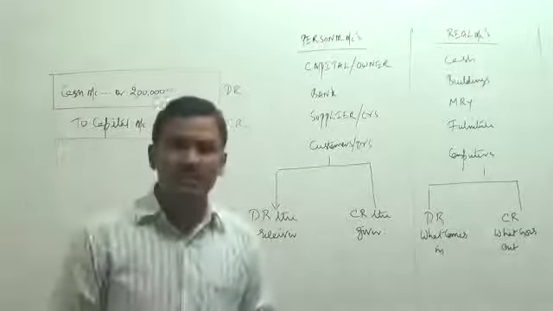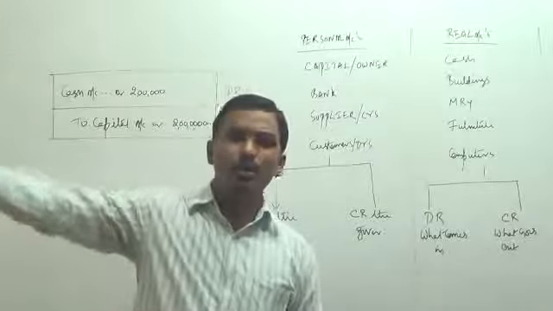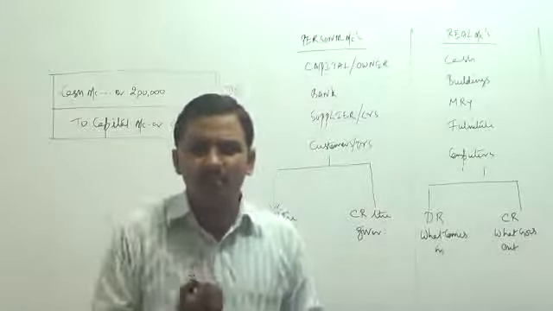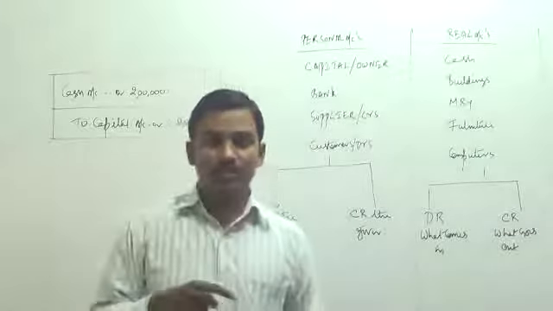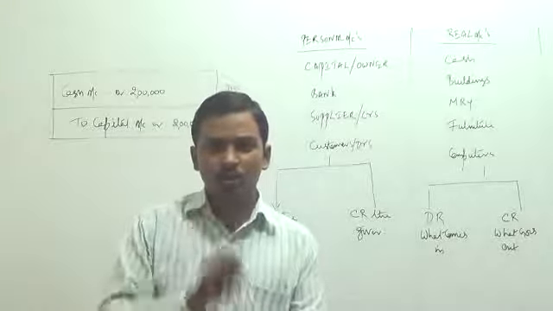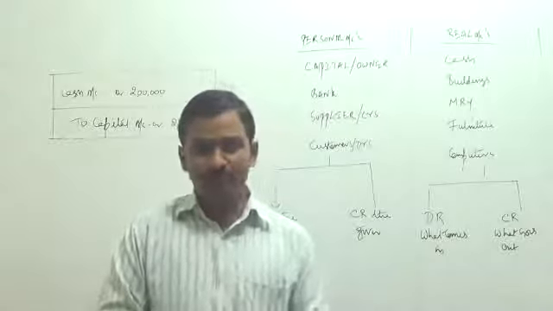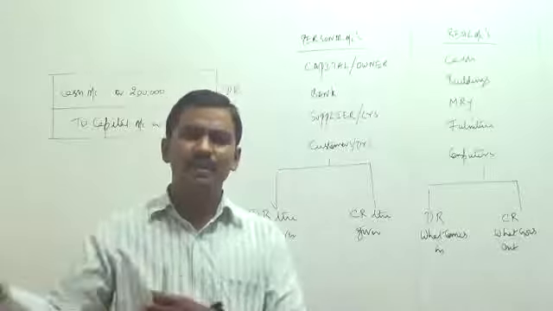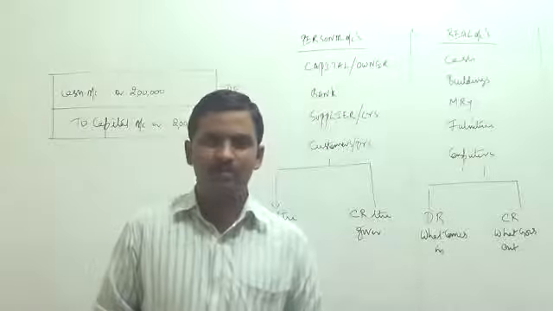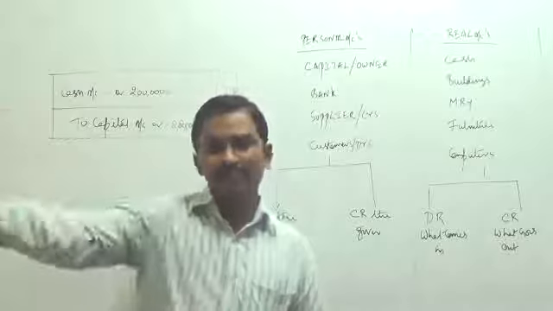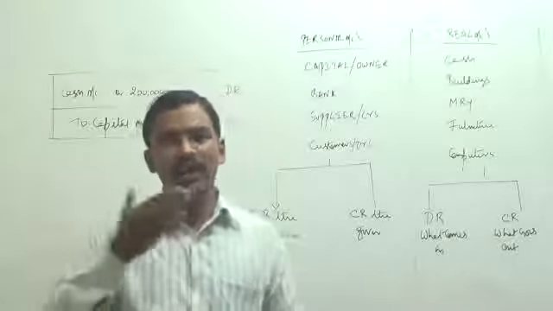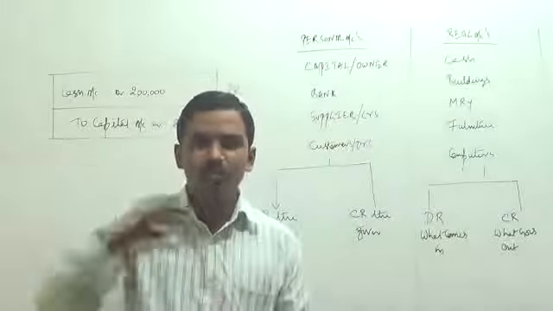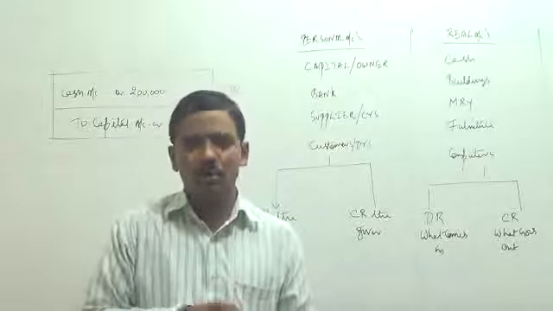Now, who gave this cash to the business? A person called the owner, an outsider, gave money to the business. We have to remember the owner as the giver of money. Why should we remember? Because you have to give the money back. Whenever the owner wants, he can take the money back. He can demand his capital back from the business. That is why, till the time we give the money back to the owner, we have to remember him as a person who gave money to the business.